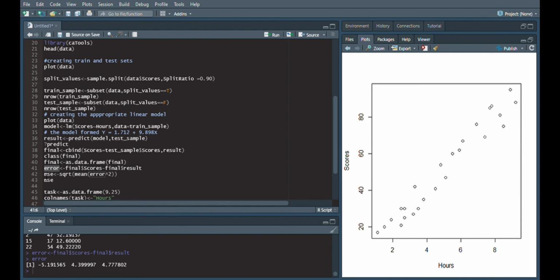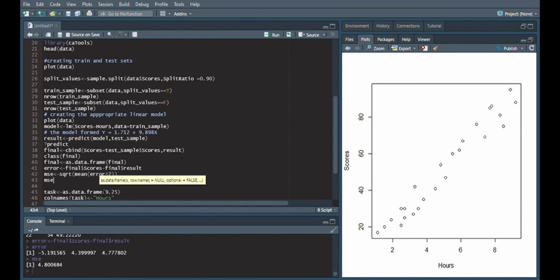So I will find the MSE, which stands for mean square error. It squares the error, takes the mean, and then square roots it. So it removes all the negative signs and takes only absolute values, you can say. So our MSE is coming out to be 4.00684. We don't know if that's more or less or anything.